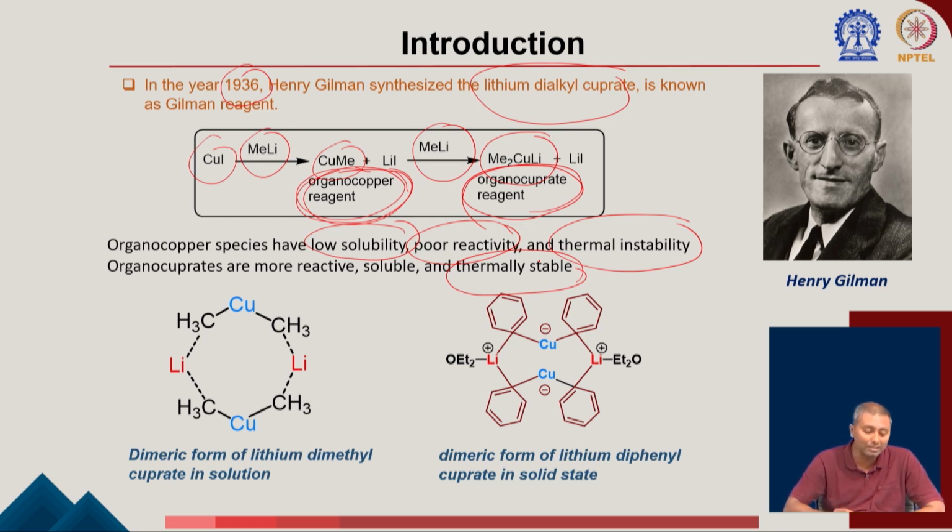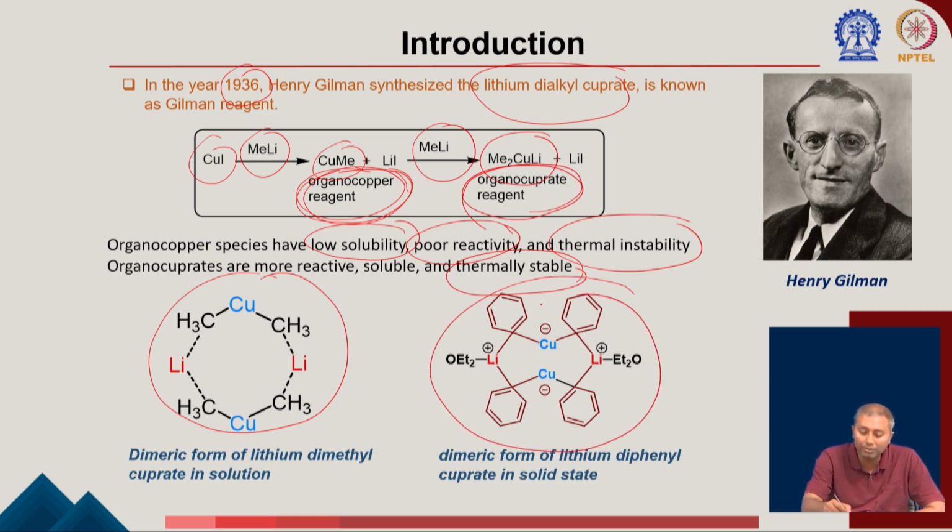So here are the structures. This is a dimeric form of lithium dimethyl cuprate in solution, and this is a dimeric form of lithium diphenyl cuprate in the solid state. These structures in the solid state are confirmed by X-ray crystallography.